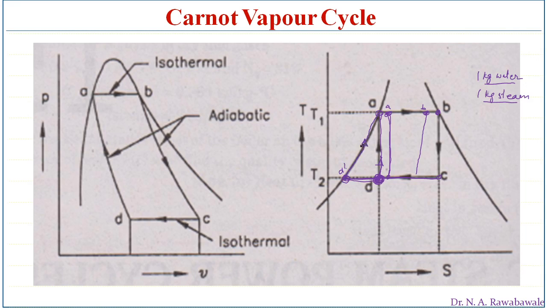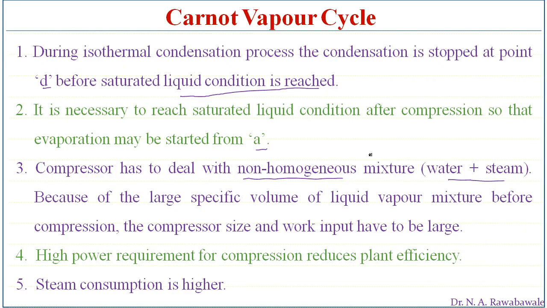A pump can supply this water into the boiler, whereas here the pump is not working properly. Therefore a compressor is used to supply this wet steam into the boiler, and that consumes more work, and indirectly that reduces the efficiency of the power plant.